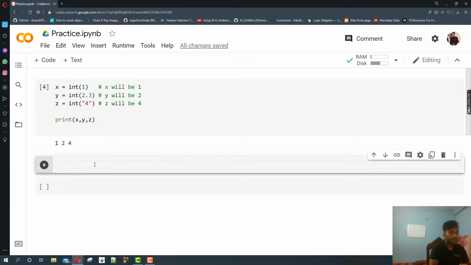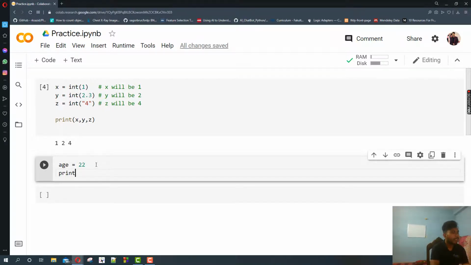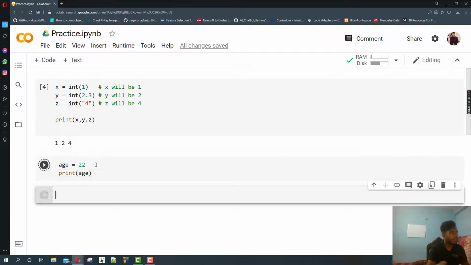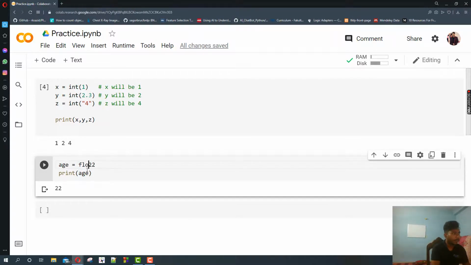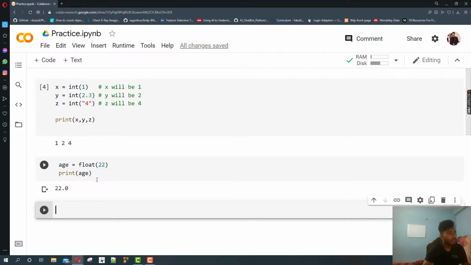Suppose you have an age variable and you have assigned a value of 22. It will result in an integer, right? Because 22 is an integer. But what if I typecast it to a float? Now see what we get. There will be a decimal number, a floating point number, 22.0. That means this age is typecasted to float.